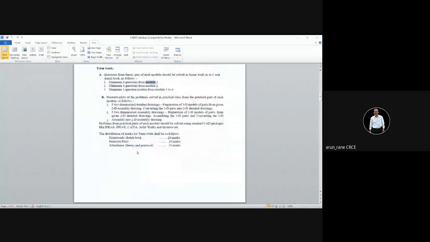This is what your assembly is. Now we are going to start with interpenetration of solids. So I'll close this.